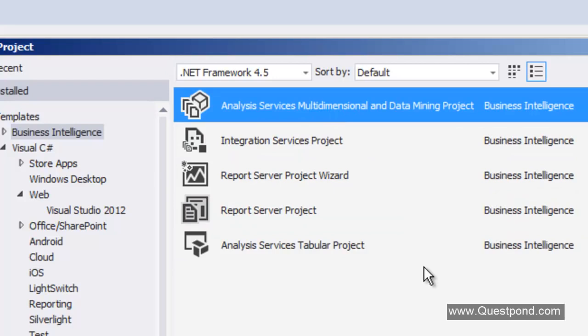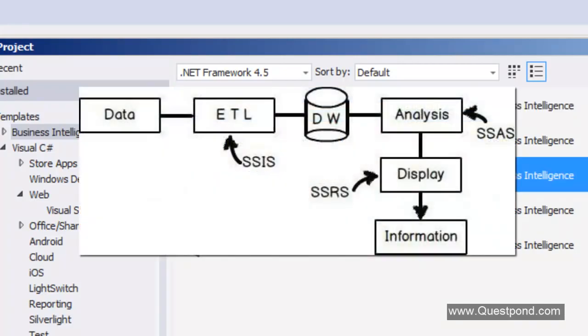So Integration Services is also termed as SSIS. Analysis Services is termed as SSAS. That SS stands for SQL Server. So SQL Server Analysis Services, SQL Server Integration Services, and the last one is Reporting Services, that is SSRS. So SSIS to do the ETL, SSAS to do the analysis, and SSRS to display that analyzed data to the end user.